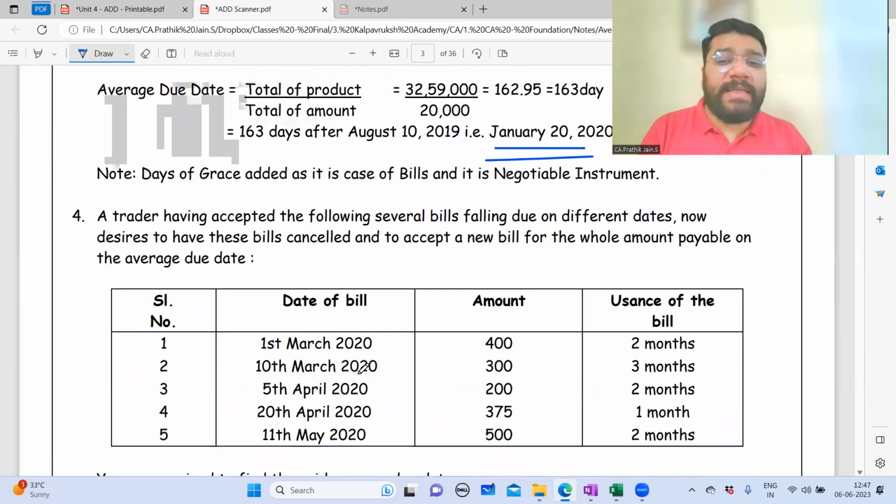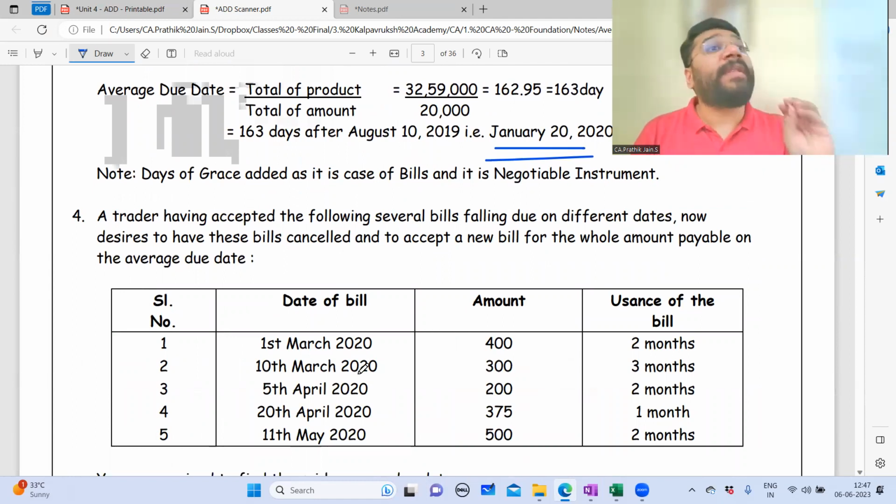Now next question. The fourth one. If it is an easy question, I'll give it as homework, because for unilateral transactions there are almost 15 questions that we have to do. So all the questions I'll not do. Half of the questions will be homework. So let me read this question. If it is tricky, I'll do it. If it is not tricky, I'll give it to you to do as homework.